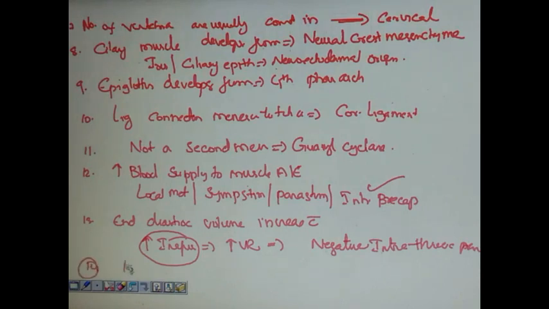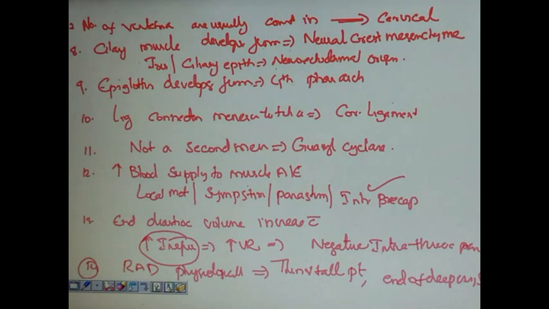Next question, right axis deviation physiologically seen in. So nothing pathology. Where is it physiologically seen? It was seen in thin and tall patients was the answer. Other physiological causes are end of deep inspiration, standing posture.